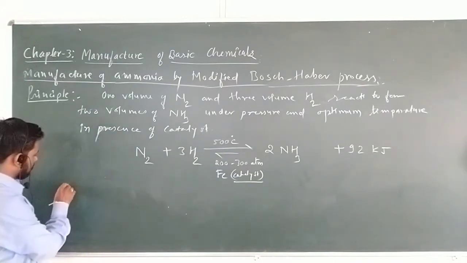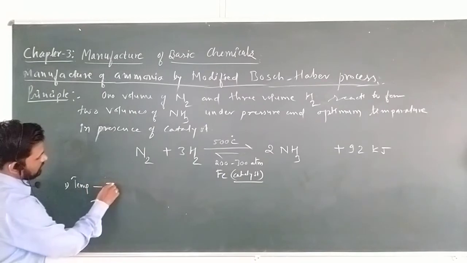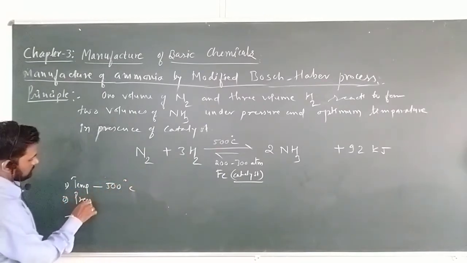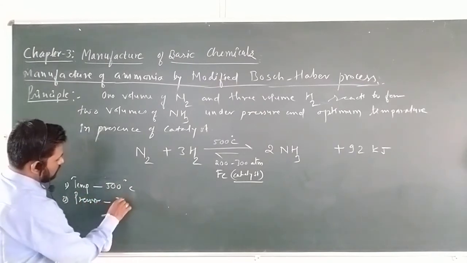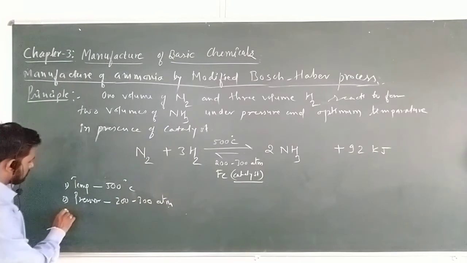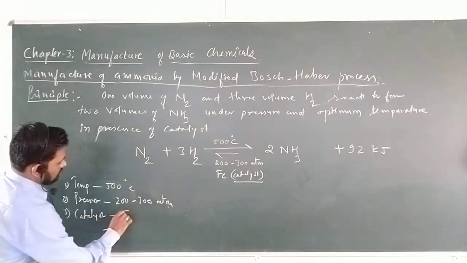Are you getting my point? Here temperature 500 degrees Celsius, pressure 200 to 300 atm, catalyst iron.